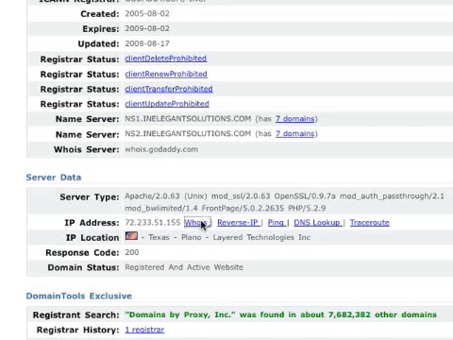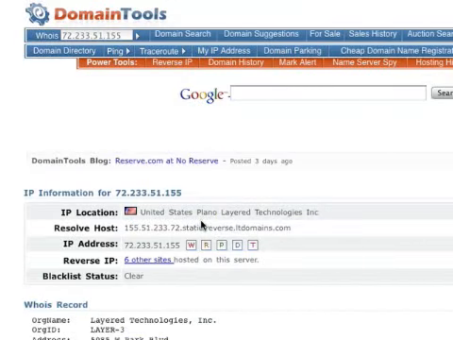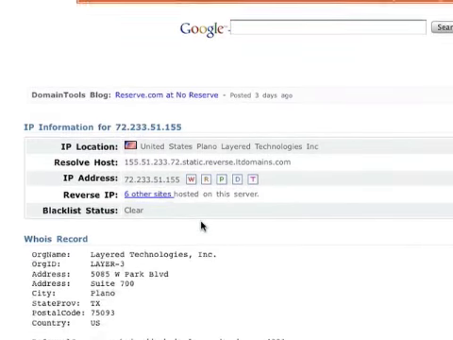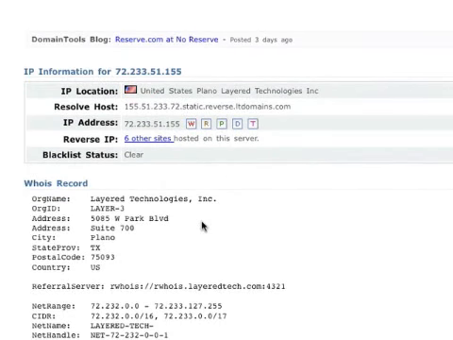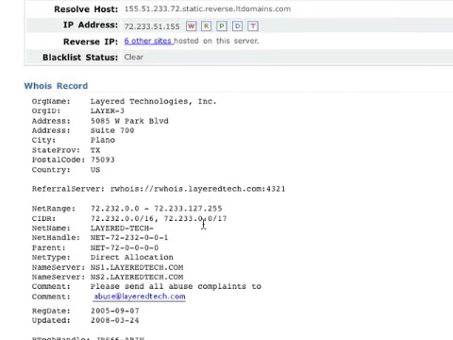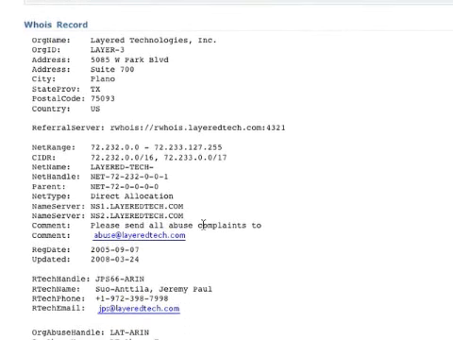So we'll click the whois button, and you'll be taken to a page. It says information for that particular IP address. Scroll down. It actually has all the information you need to know about my host and the IP address itself. And as you can see, it has the domain layertech.com and also has an email address, abuse@layertech.com, that you can file abuse complaints to, and other information there.